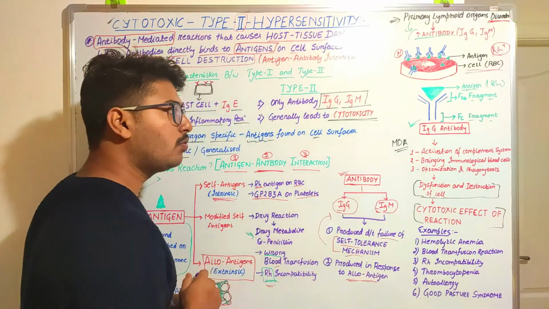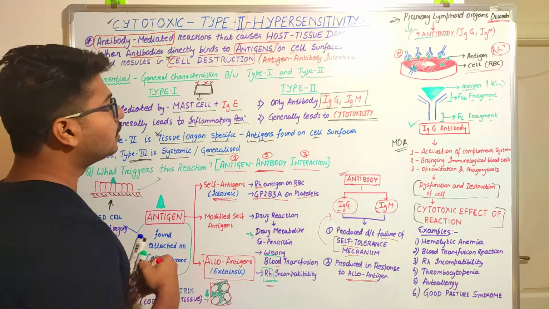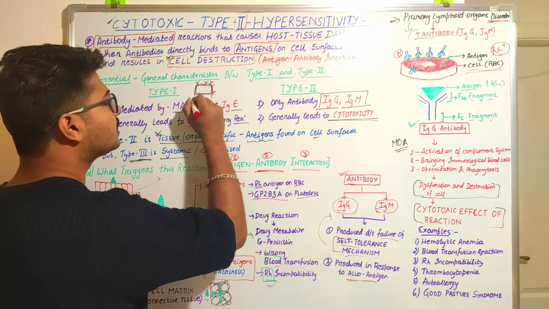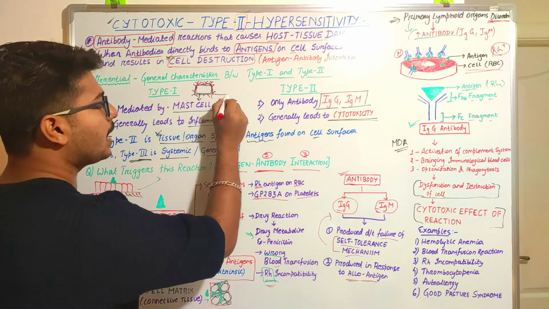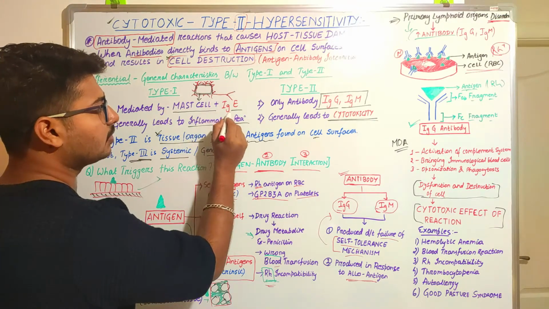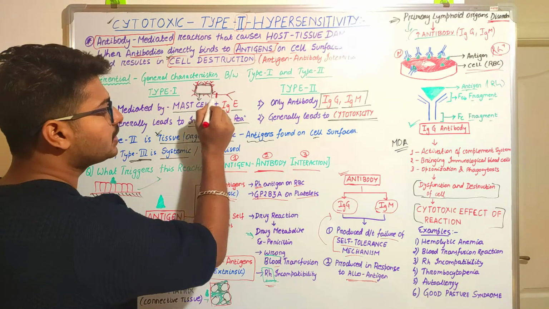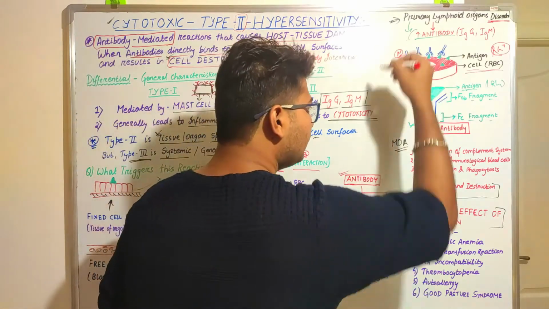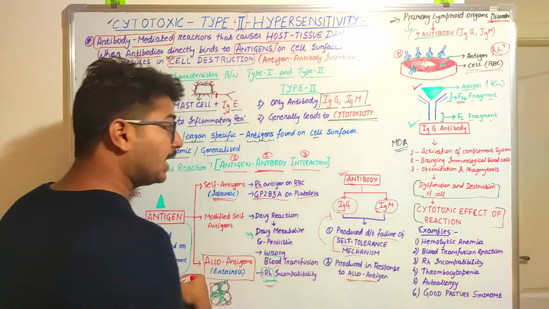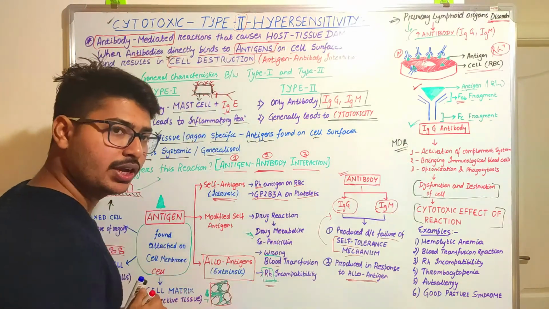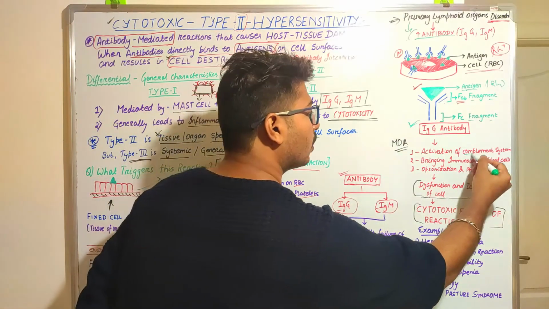I want you to remember one thing: in type 1 reactions, as we have talked before, there was the presence of a special receptor, the FC receptor, and the antibody IgE was binding with this FC fragment. Now what happens in this condition? The FAB fragment will be binding with the antigen, and the FC fragment will be free, and to this FC fragment there will be attachment of the complement system.